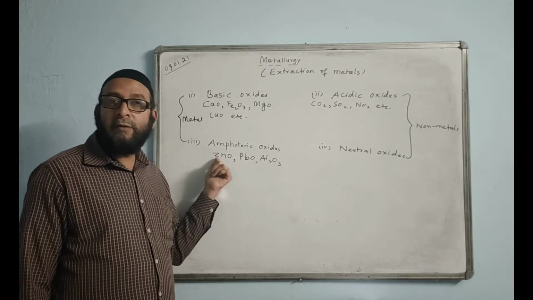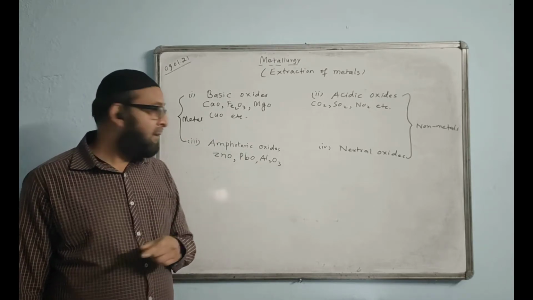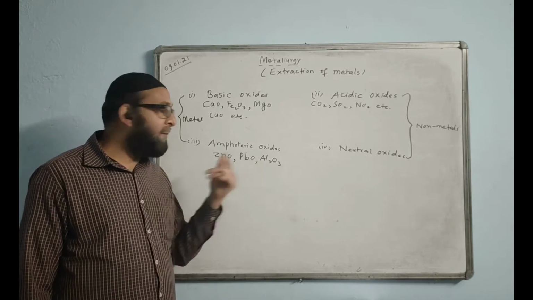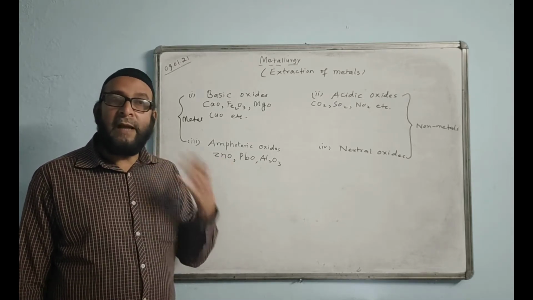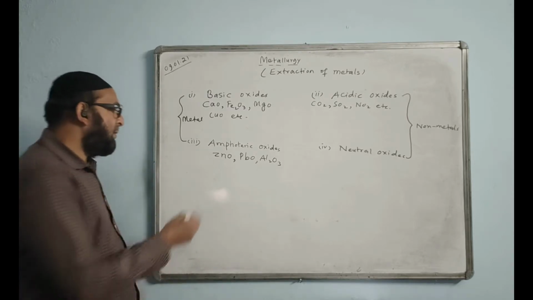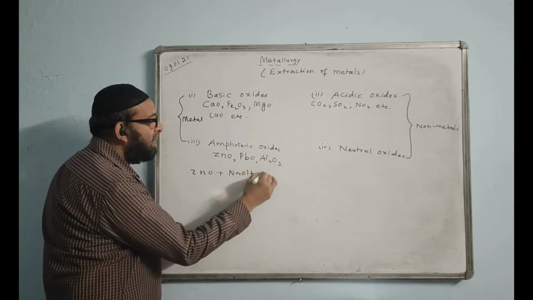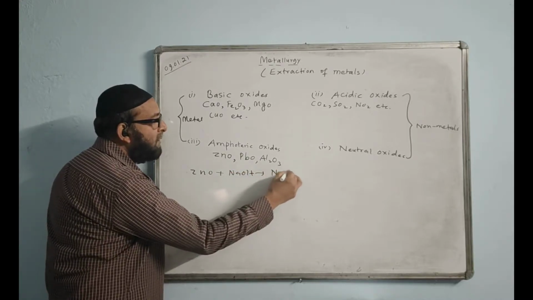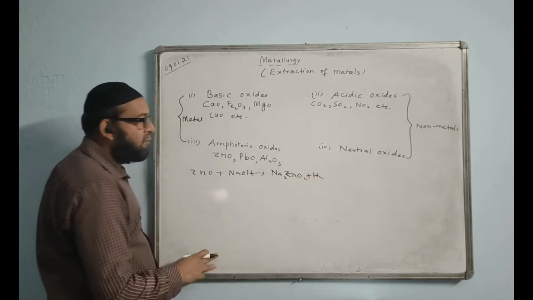ZnO will make what kind of salt? When it reacts with a base, it will make a zincate type of salt: zincate, plumbate, aluminate. This kind of salt they make when they react with an alkali. What I mean to say is, ZnO plus NaOH, if they react, they will make sodium zincate. The formula of sodium zincate is Na2ZnO2 plus H2. They make a gas, H2.